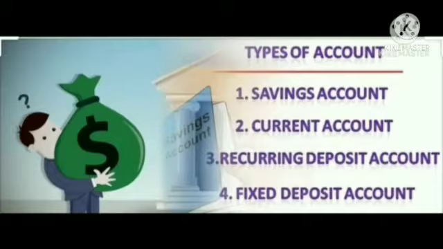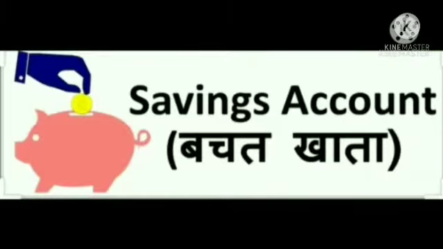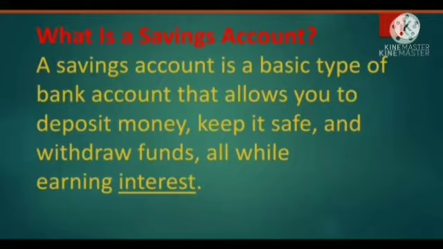Now see the different types of accounts. The different types of accounts are the saving account, current account, recurring deposit account and fixed deposit account. These are the four types of accounts which we have to study in this chapter. Now let's see the first type of account, that is the saving account. A person can deposit a minimum amount and open a saving account. A saving account is meant for everyone. Any individual can open a saving account.